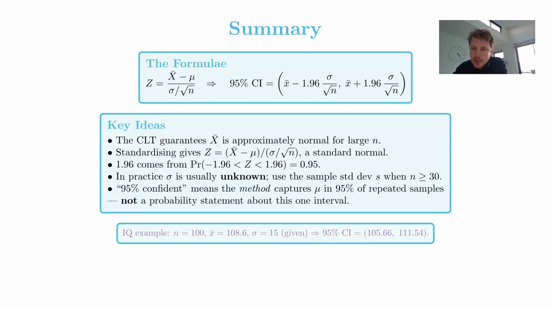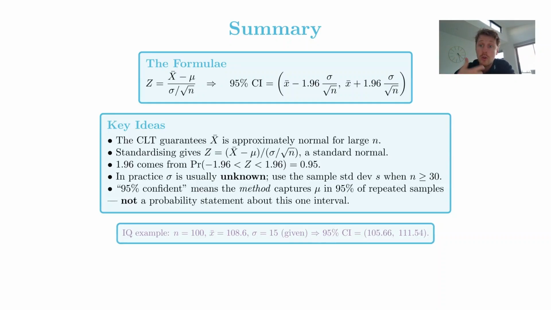All right, so here's our summary. Hopefully you're getting the big picture, just a few points. The central limit theorem guarantees that the distribution of the sample mean is approximately normal for large enough n. We standardize using the standard normal distribution, 1.96 standard deviations either side of the mean, which guarantees a 95% confidence interval. I encourage you to think about how those values might change if you needed a 99% confidence interval. In practice, the standard deviation of the population and the mean of the population are unknown.